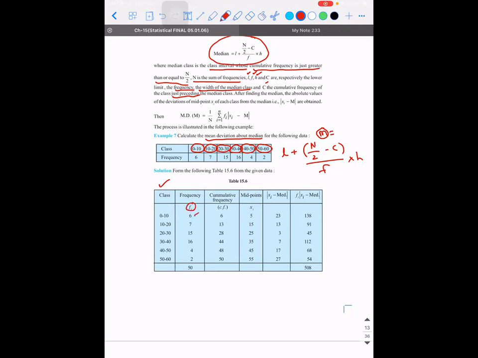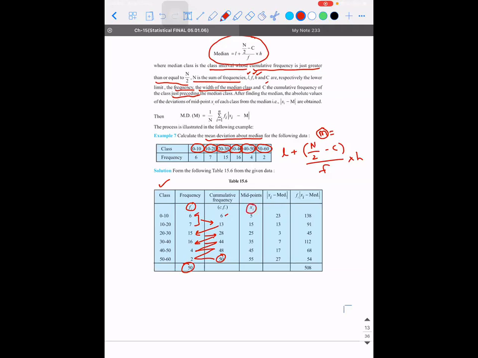So 0 to 10, what is the corresponding frequency? fi is 6. Then you first find the cumulative frequency. 6 plus 7 is 13, 13 plus 15 is 28, 28 plus 16 is 44, 44 plus 4 is 48, 48 plus 2 is 50. This number and the sum of the frequencies should obviously match. I hope it is clear till this step. It is the same thing we did for the previous problem, the discrete frequency distribution. Only there the data is directly given; here you will not have the data.